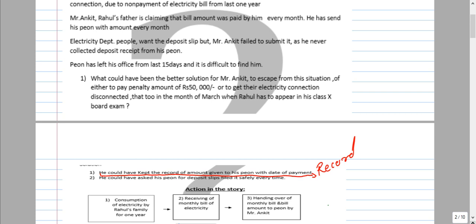Next, after making the payment, he could have asked the peon for the deposit slip and filed those things very systematically. He can collect the deposit receipt from the peon and file all those things. These two things he has to do, but he failed.